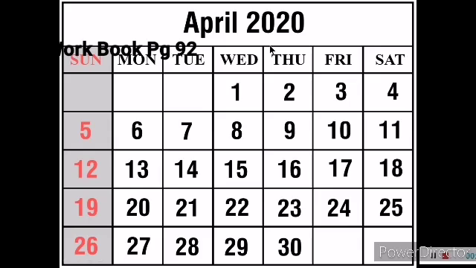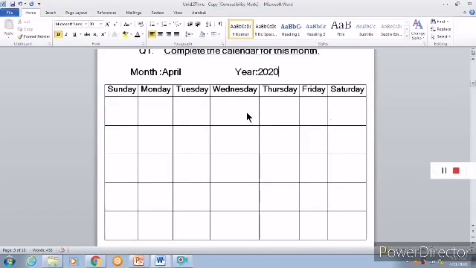See, this is the calendar for this month, April 2020. This month started with the first. All months start with the first. And this month has 30 days in total. So we have from 1, 2, 3, 4, 5, 6 like that till 30 we have all the dates. So when did this month start? It started on a Wednesday. See, above I have given all the days of the week: Sunday, Monday, Tuesday, Wednesday, Thursday, Friday. So the first started on Wednesday, and it has 30 days. With this information we will fill this calendar in our workbook.